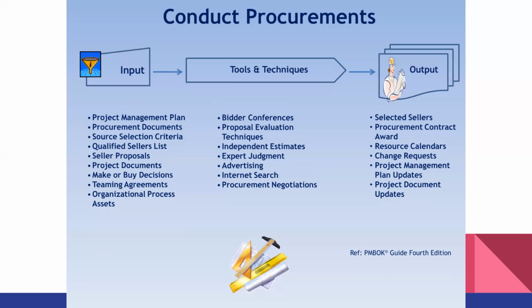So you work hand in hand with the project manager. The project manager will actually refer to the project management plan, including procurement documents. And also source selection criteria will be the input now.